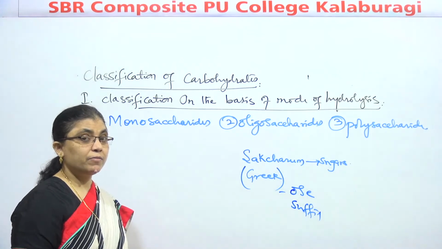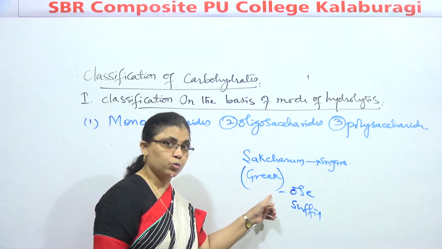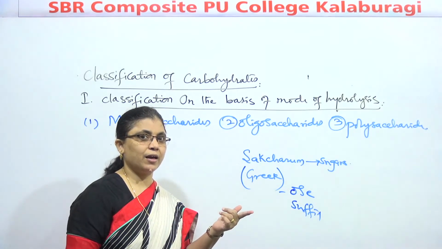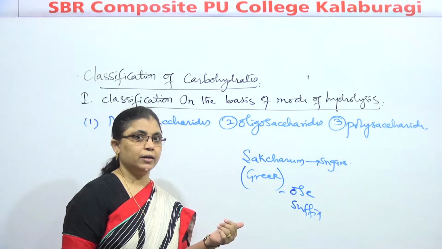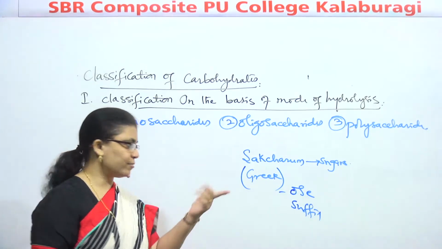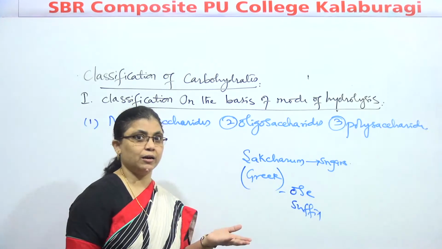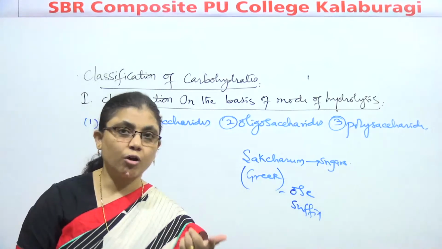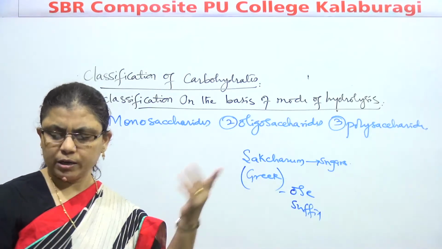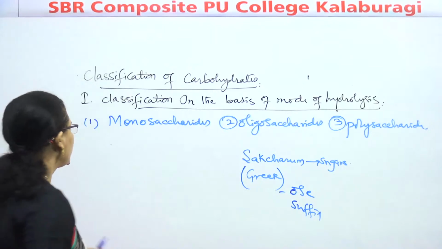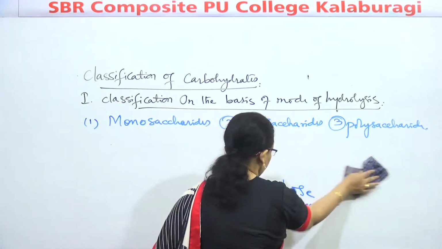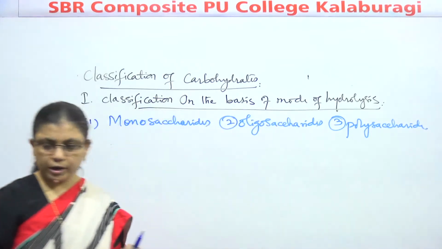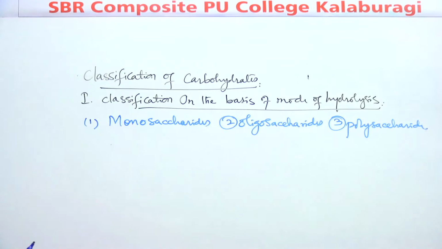Remember one thing, whenever we take carbohydrate as a sugar, polysaccharides are non-sugar, like glycogen. It is an animal polysaccharide, but it does not end with OSE. All those parts we'll see later. So on the basis of mode of hydrolysis, carbohydrates are classified as monosaccharide, oligosaccharide, and polysaccharide.